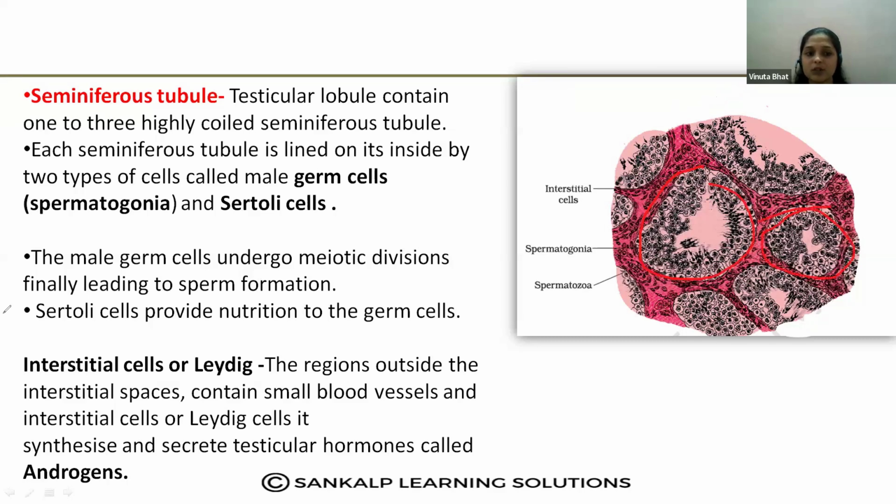So these seminiferous tubules are lined by a special type of cells that are called germ cells. Here you can observe the germ cells, okay, and one more type of cells, they are called Sertoli cells. Very important, germ cells and the Sertoli cells.